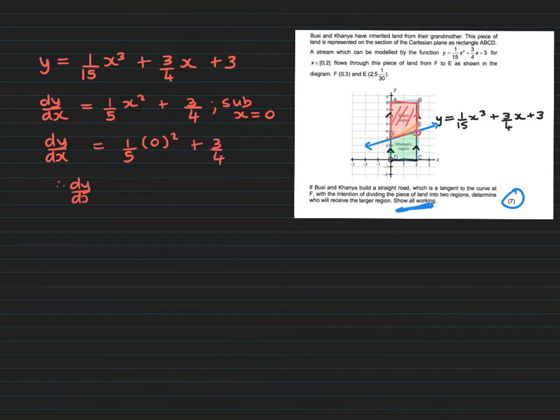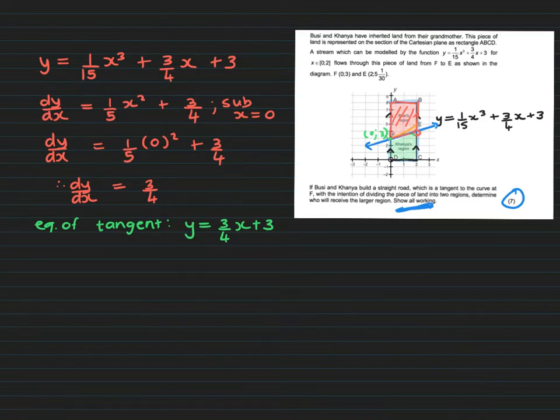Remember that when I say dy over dx, when I say derivative, that also means the gradient. So the equation of the tangent will be y is equal to 3/4 x plus 3. Remember that F is the coordinate (0, 3), and you can clearly see that that is the y-intercept of your tangent. They told you that it goes through that point.